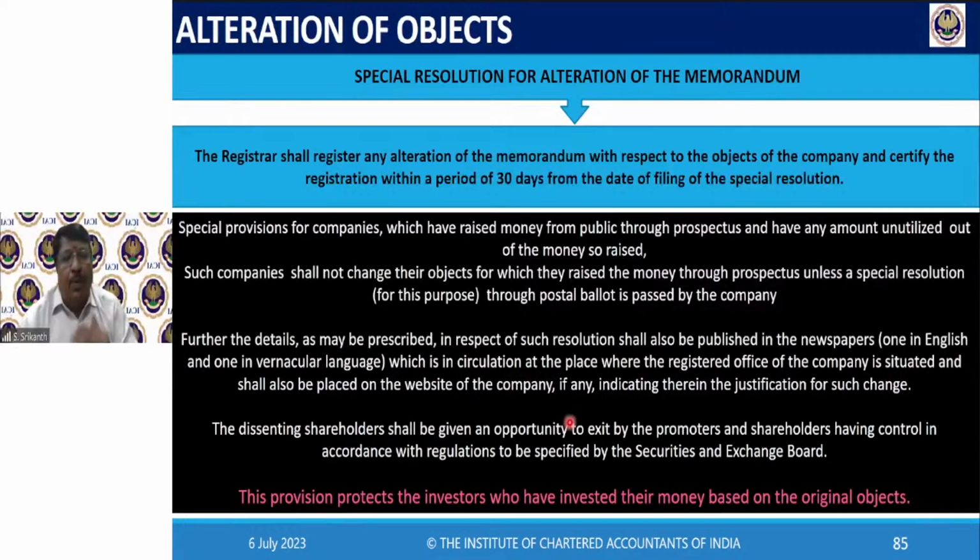See, the proposal is to change the objects of the company. Whatever amount is unutilized will be used for the change to the objects. Okay. You passed a special resolution. Somehow you got it. Sufficient number of shareholders voted. So let us say in my own example, shareholders holding 10,000 shares were against.